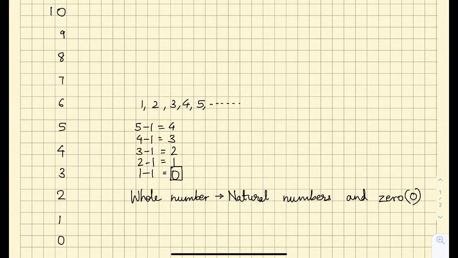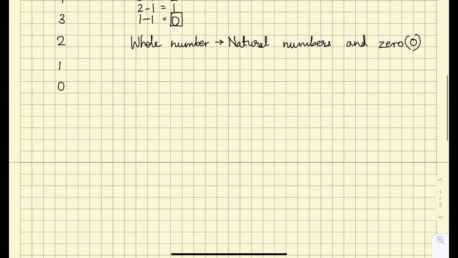This together is called the whole numbers, because 1 does not have a predecessor in the group of natural numbers. So the predecessor of 1 is 0, and this 0 belongs here. When we include 0 to the group of natural numbers, we get the set of whole numbers.